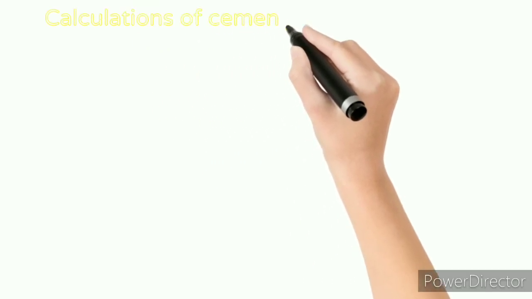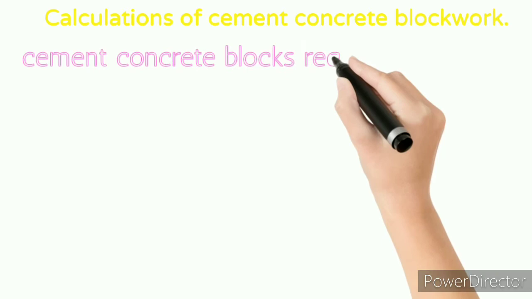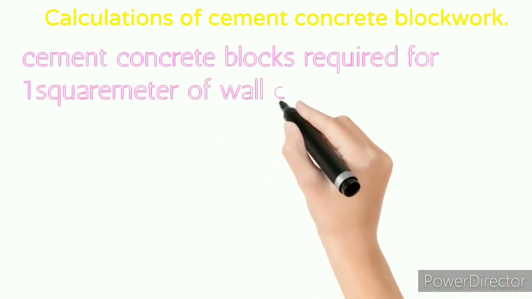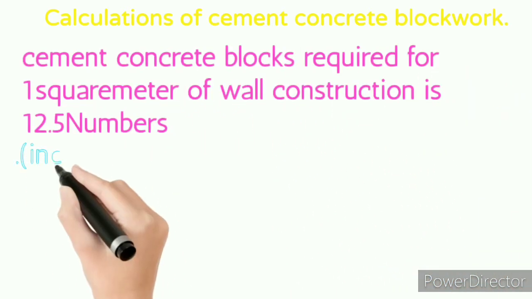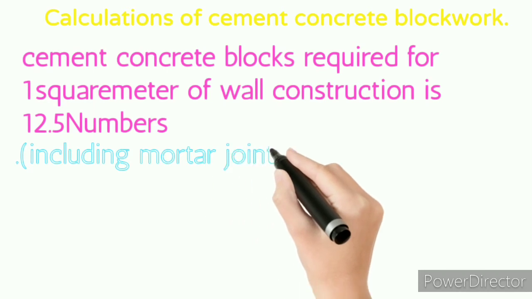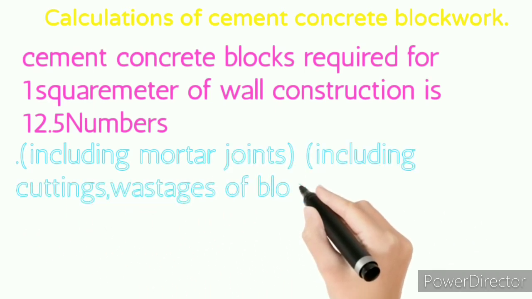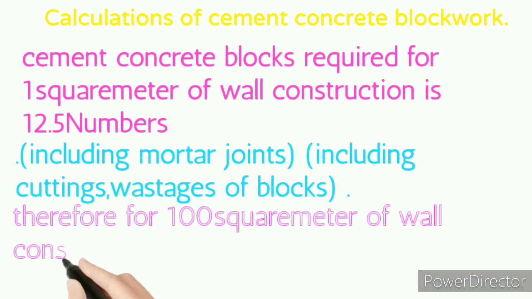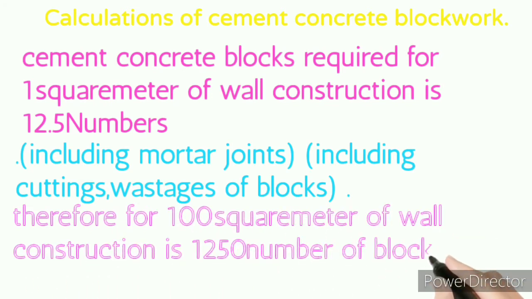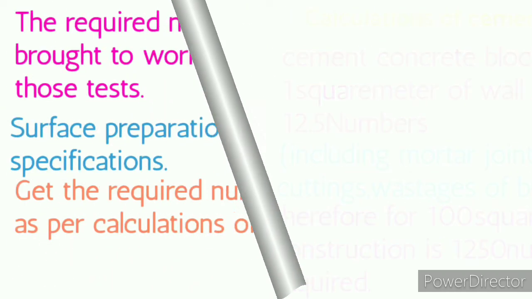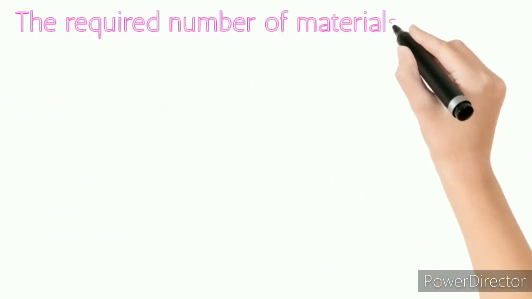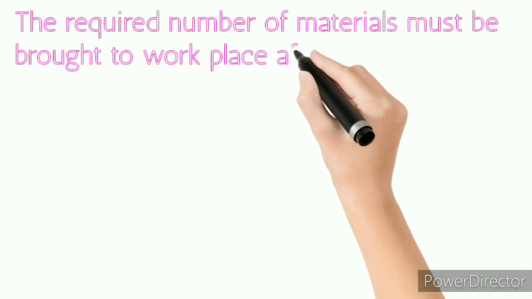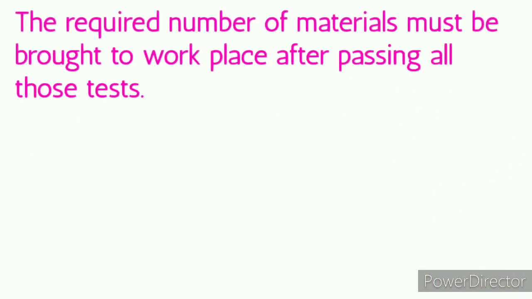Calculations of cement concrete block work. Cement concrete blocks required for 1 square meter of wall construction is 12.5 numbers, including mortar joints, cuttings, wastages of blocks. Therefore, for 100 square meter of wall construction, 1250 blocks are required. The required number of materials must be brought to workplace after passing all those tests.